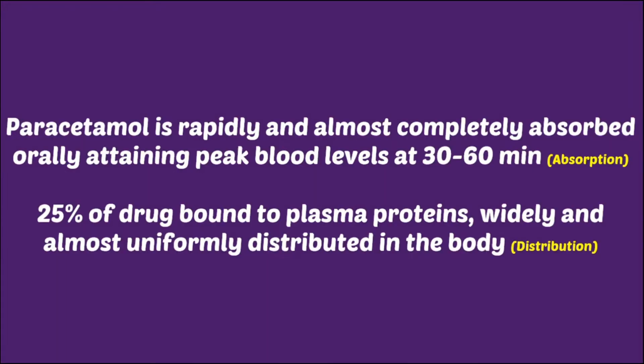Okay. So, let's take an example to understand pharmacokinetics. Example of paracetamol. Paracetamol is rapidly and almost completely absorbed orally, attaining peak blood level within 30 to 60 minutes. So what happens when we take this paracetamol orally?